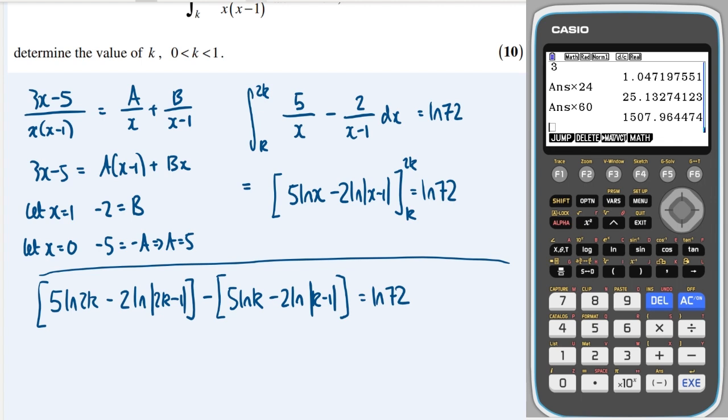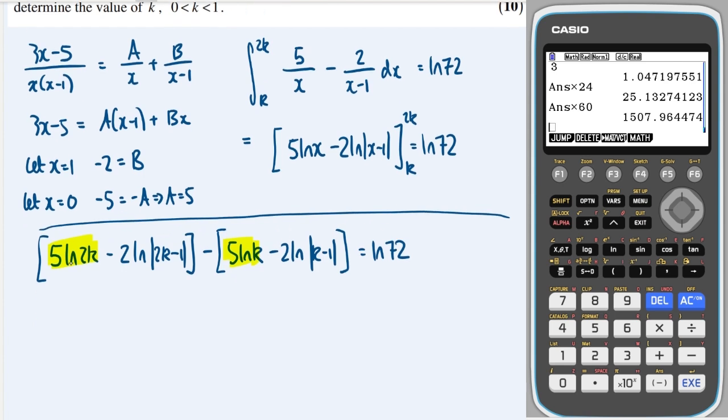Okay, so let's pair up then, because we've got this and we've got this, which is going to be really helpful. So let's have 5 lots of ln 2k minus 5 lots of ln k, which is the same as 5 lots of ln (2k over k). And then let's pair these ones up as well. So that's a minus and a minus, so that's going to be positive.